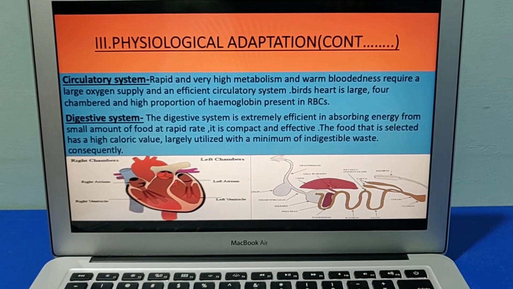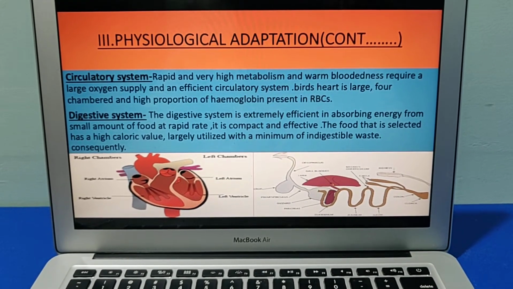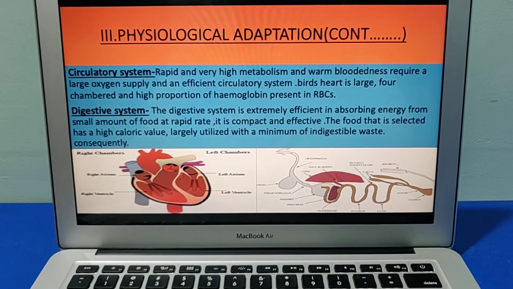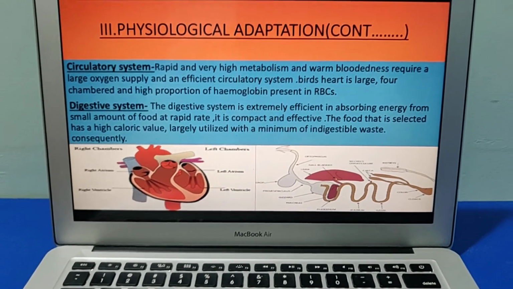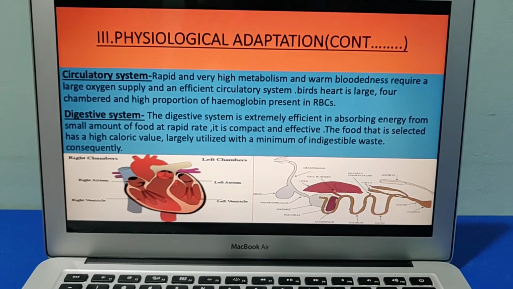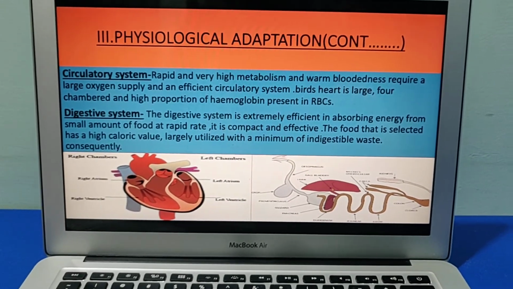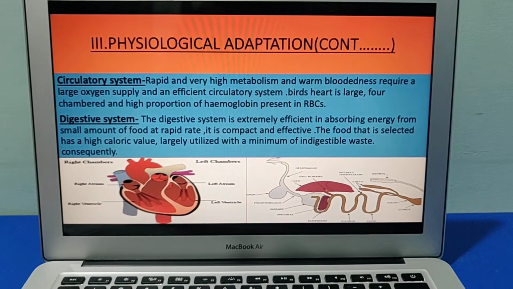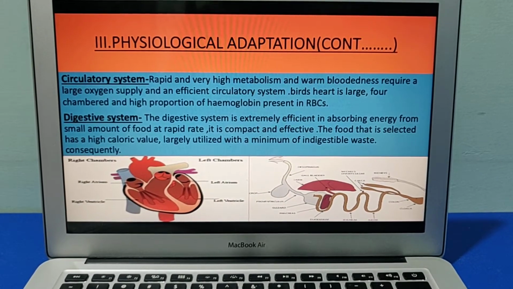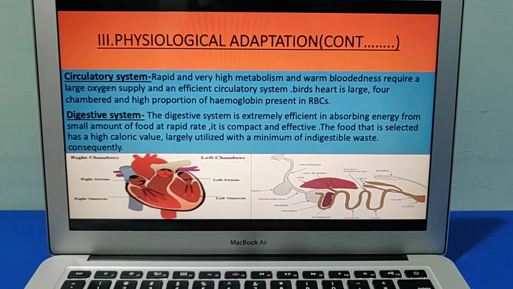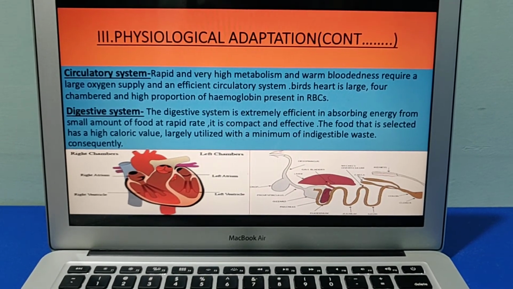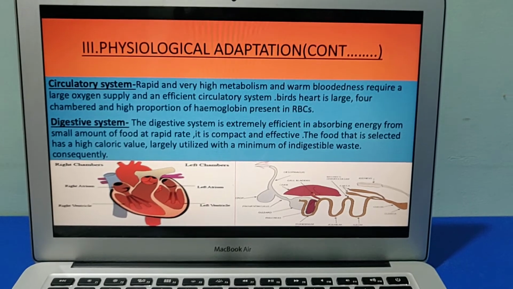Now the digestive system. The digestive system is extremely efficient in absorbing energy from a small amount of food at a rapid rate. So the different systems of a bird, that is the circulatory system and the digestive system, are designed in such a way that they are able to circulate blood and digest a small amount of food in a very small amount of time, and they have a very flexible circulatory and digestive system because of their small body.